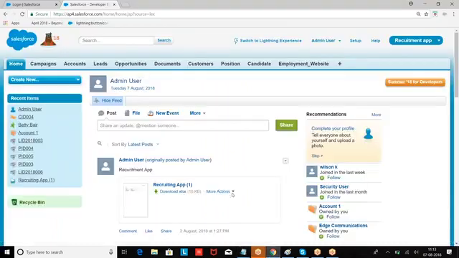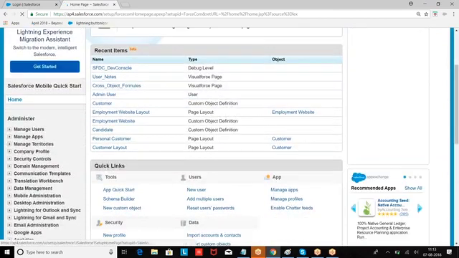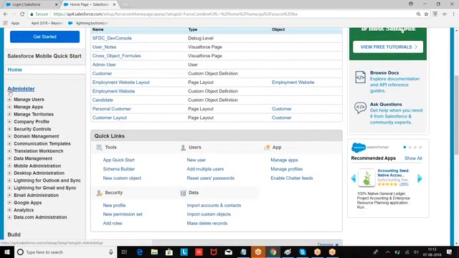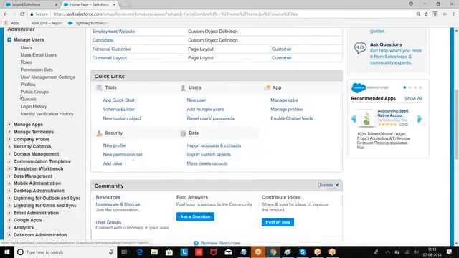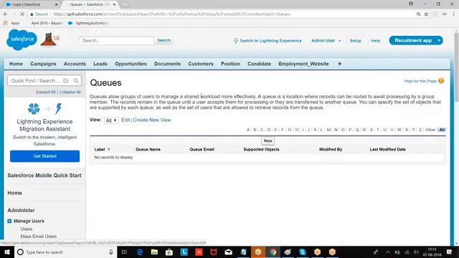So look at the format. Setup, administer, manage users. What do we have? Group of users manage shared workload more effectively.